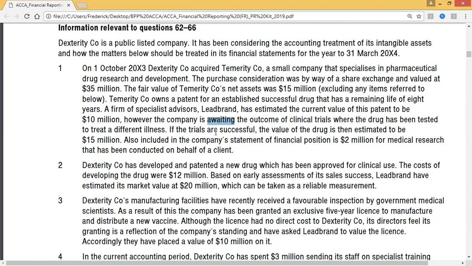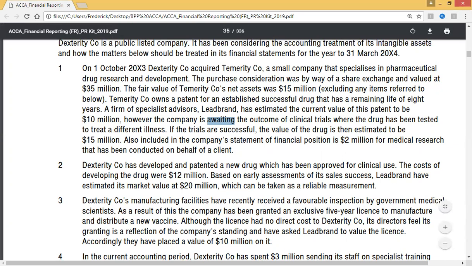If the trials are successful, the value of the drug is then estimated to be 15 million. So that means if accepted, the fair value of the drug becomes 15, not the 10 million we stated there.